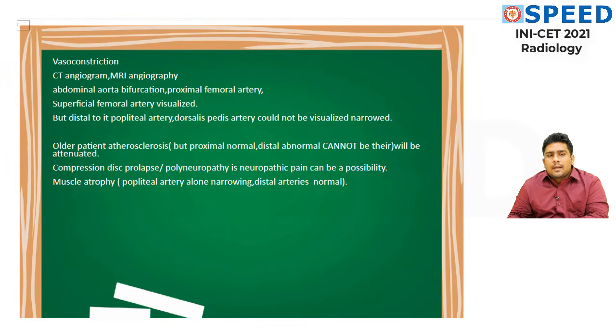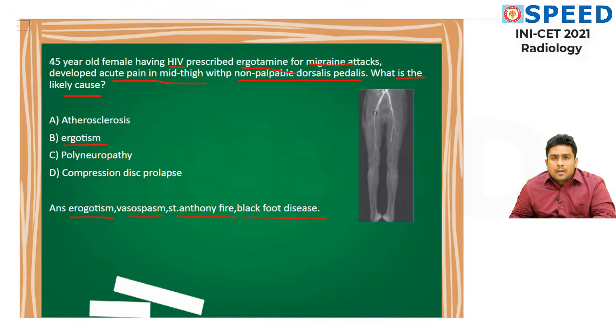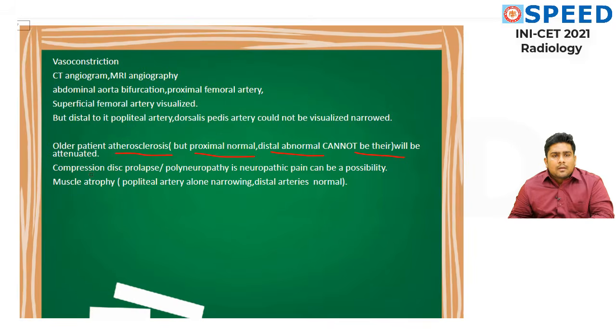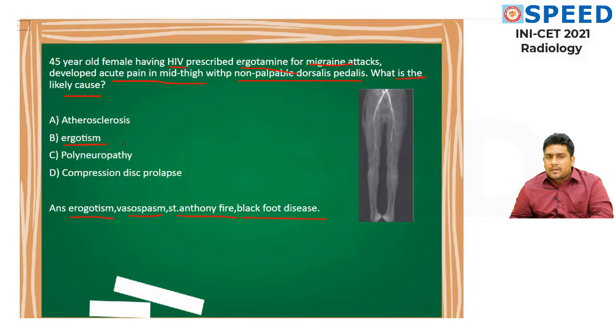See, if the patient had atherosclerosis, look at it, atherosclerosis is not a condition which is limited to a single part. It happens throughout like a systemic condition. Hence, proximal will be normal and distal abnormal cannot be there in case of atherosclerosis. Even the proximal part will have atherosclerotic changes. Why, sir, why is it not a compression disc prolapse or polyneuropathy? Neuropathic pain can be a possibility, but main thing is, because of ergotamine, we are straight away coming to ergotism.